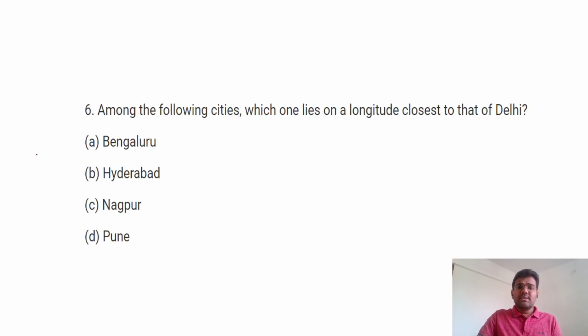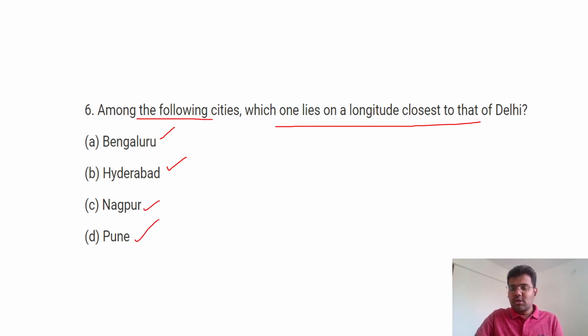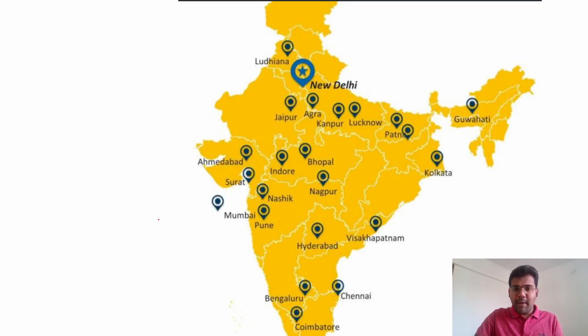Next, again, this is a purely map-based question. Among the following cities, which one lies on a longitude closest to that of Delhi? Bangalore, Hyderabad, Nagpur, and Pune. If you are well versed with the map, you can solve this question.